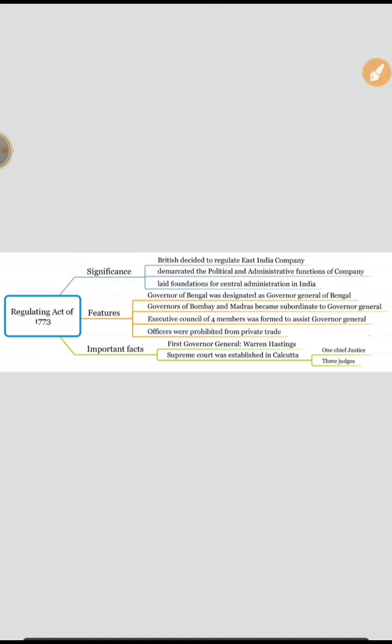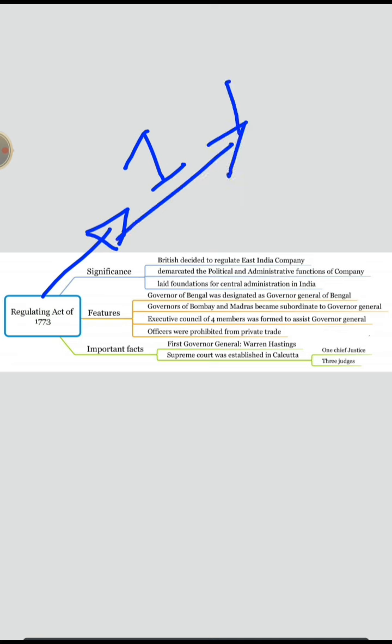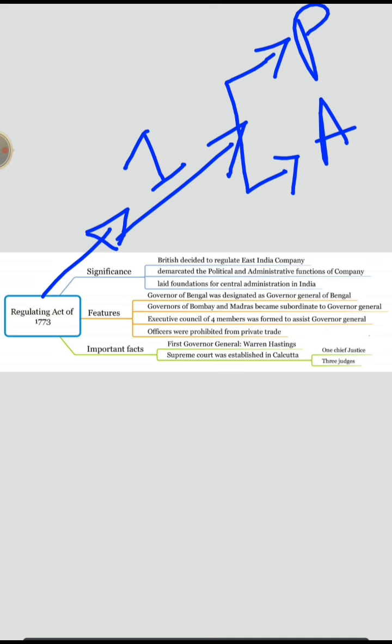Let us move forward. The best thing towards understanding Indian polity is going through logics and mind maps. So let us start with the Regulating Act of 1773. Now we'll see its significance. What is its significance? Through this act, the British government decided to control the affairs of the East India Company. First time it has demarcated its functions into political and administrative. So this is the second point. Okay. Next, the third important point is